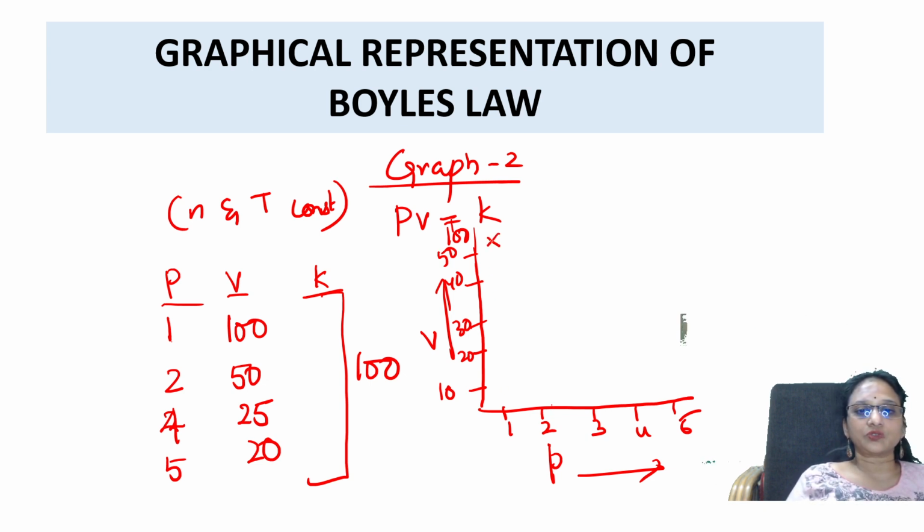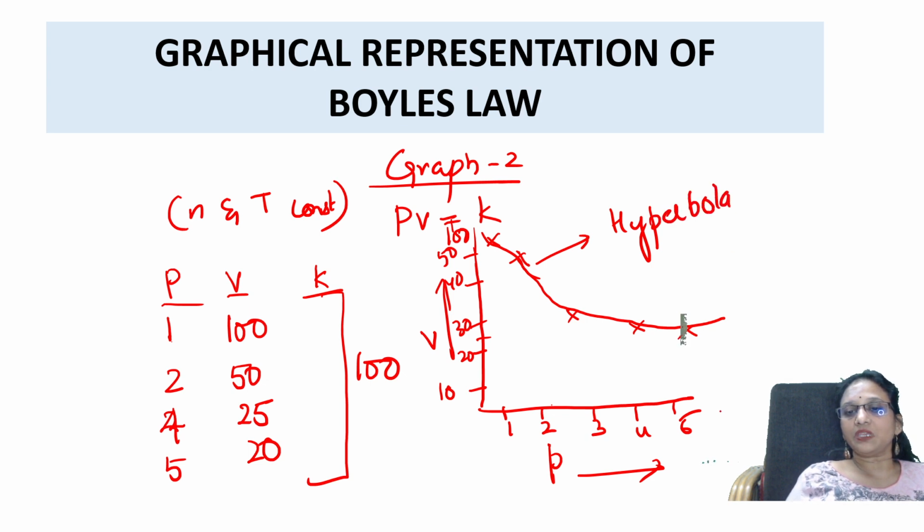When the pressure was 2, the volume was 50. When the pressure was 4, the volume was 25. Like that, when I measure, I'll be getting a graph, and if I join these points, it is nothing but a hyperbola.